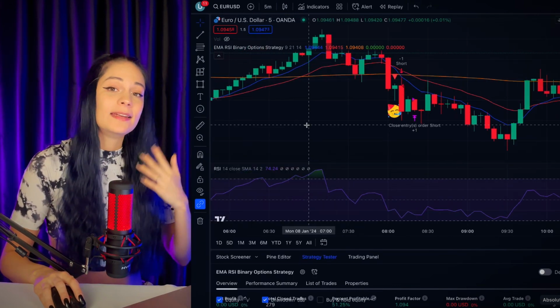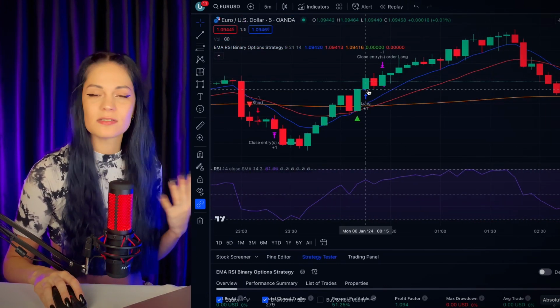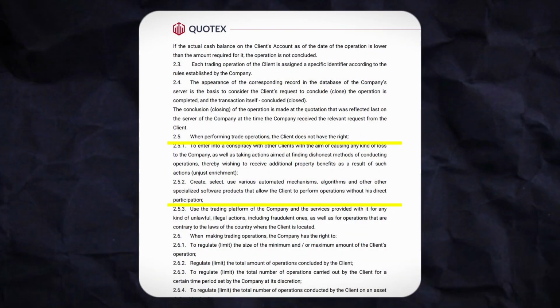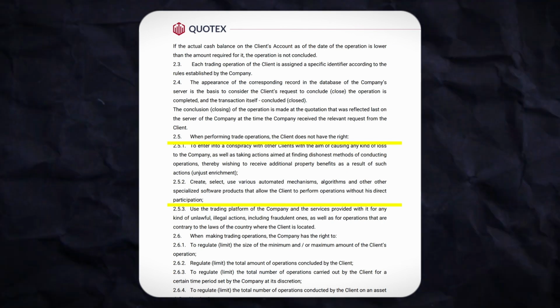Amazing, right? So now all we have to do is to connect our bot to Quotex and we can start the test. The last thing to do for us is to teach this bot to automatically open trades on the signals on Quotex. But unfortunately, we have a little problem here. I completely forgot that recently Quotex introduced a really stupid rule that prohibits the use of trading bots, and in my humble opinion, this is flipping unfair. But basically, if I use the bot on Quotex, I will be banned.